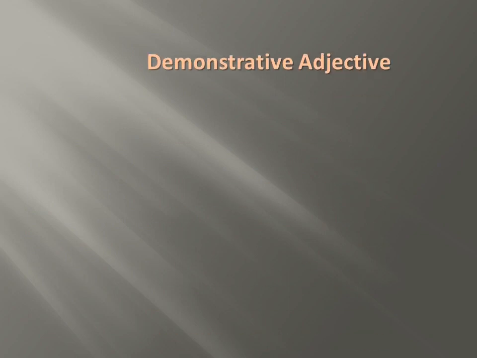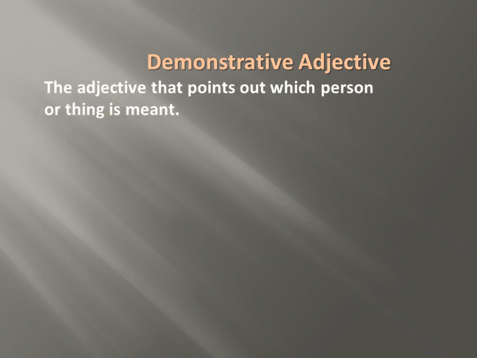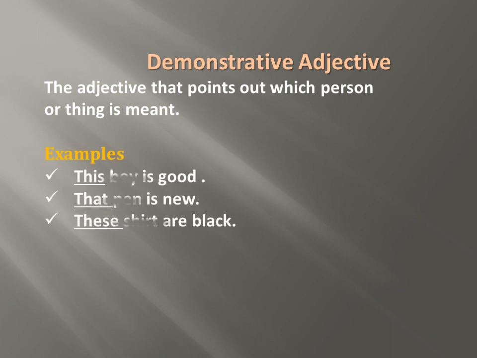Let us see demonstrative adjectives. The adjective that points out which person or thing is meant. Means an adjective which points out a noun or pronoun is called a demonstrative adjective. Examples. This boy is good. Here this is a demonstrative adjective. That pen is new. That is a demonstrative adjective. These shirts are black. Here these is a demonstrative adjective.